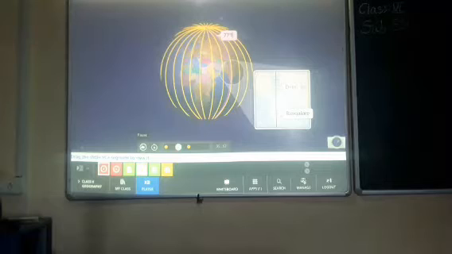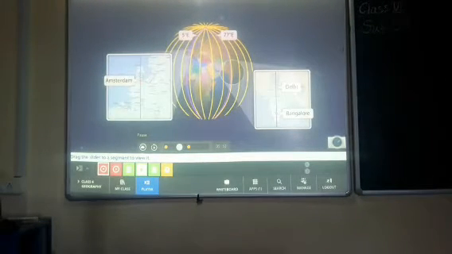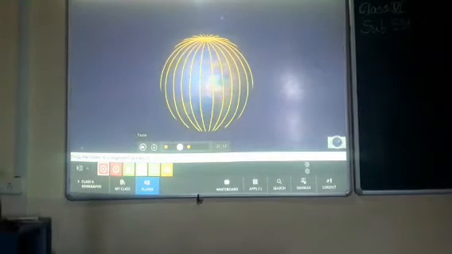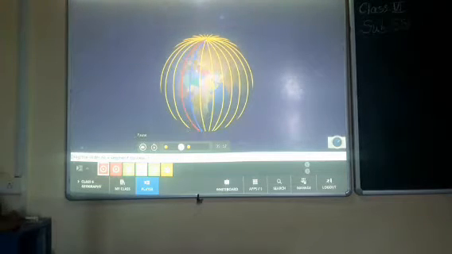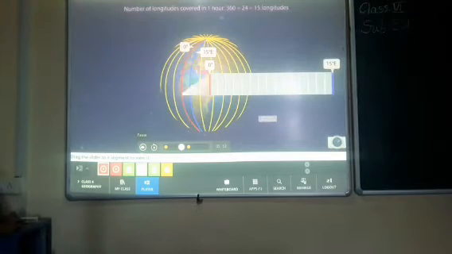But the time will vary if the locations of two places are on different longitudes. For instance, the time in Delhi and Bangalore at 77 degrees east longitude will be different from the time in Amsterdam at 5 degrees east longitude. As the Earth completes one rotation, it covers 360 meridians. The Earth takes 24 hours to complete one rotation. This means that 15 longitudes get covered in 1 hour.